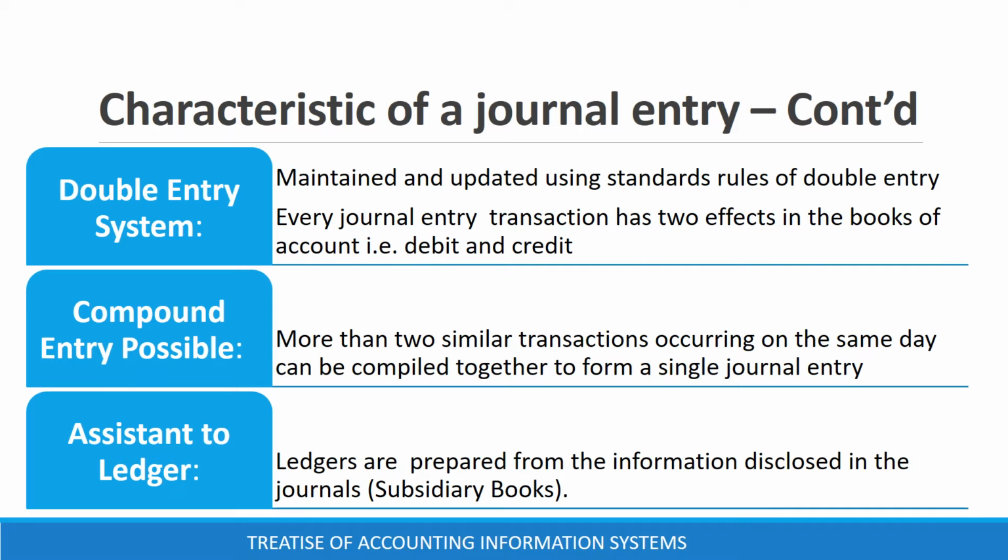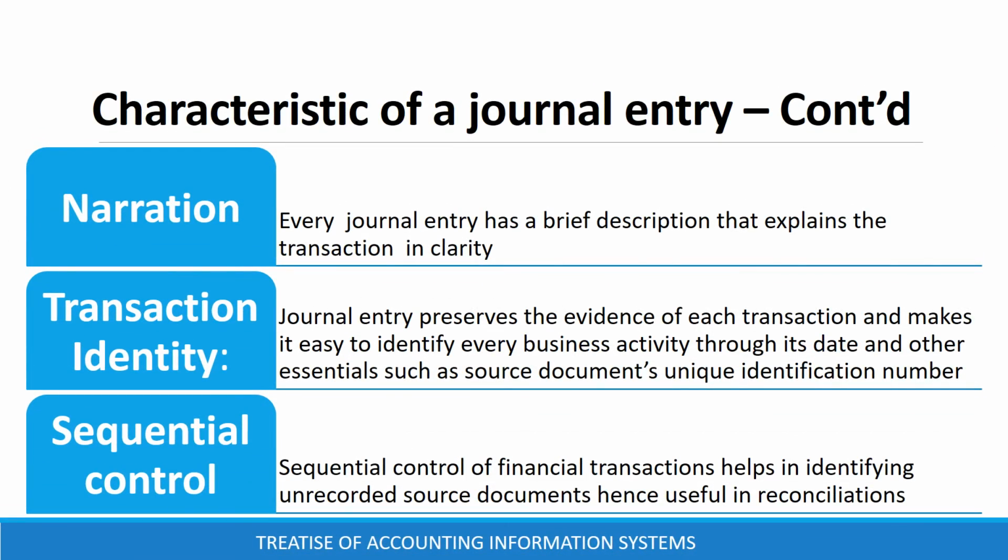In journals, it is possible to have a compound entry, that is, more than two similar transactions occurring on the same day can be compiled together to form a single journal entry. Journals are assistant to ledgers, that is, ledgers are prepared from the information disclosed in the journals. Journal entries have a narration. Every journal entry has a brief description that explains the transaction in clarity.